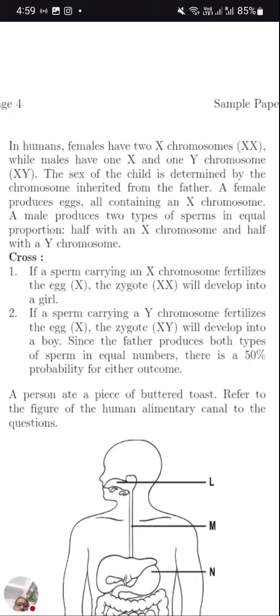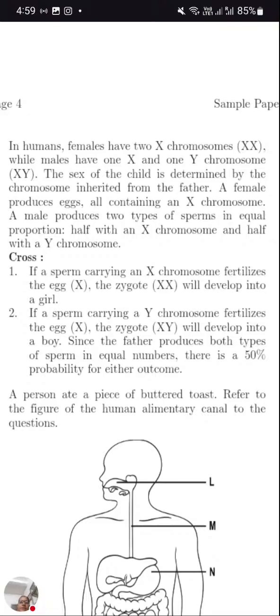As the female has only X, it will be given by her, while the male can provide either X or Y. If the male provides X, the baby will have the XX combination, that is a baby girl. If the male provides Y chromosome, then it will have XY composition, which is a baby boy.